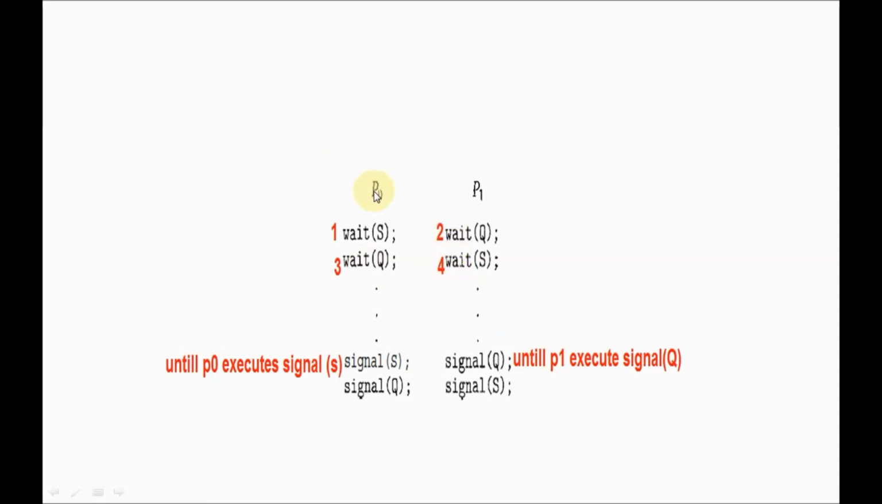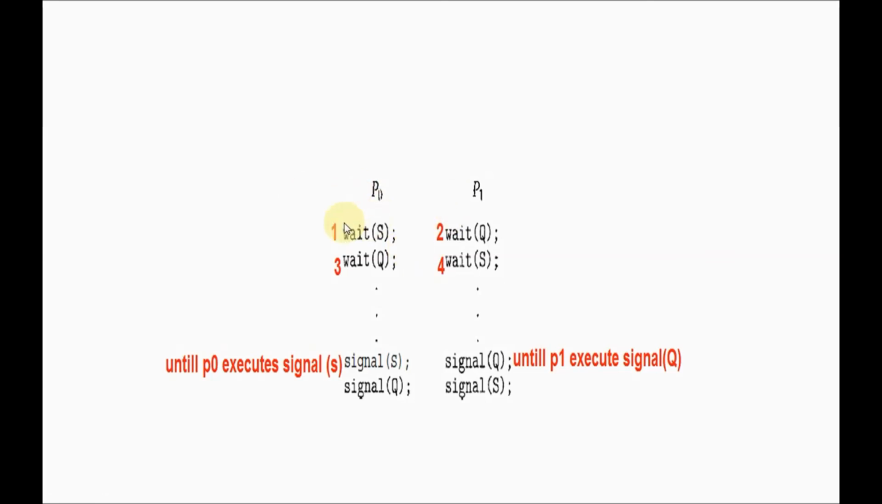Both are waiting for the other process to complete first. P1 wants P0 to complete first, P0 wants P1 to execute first. But it is not possible. For P0 to execute correctly, P1 should execute first; for P1 to execute correctly, P0 should execute first. So it is not possible. So this is nothing but a deadlock.